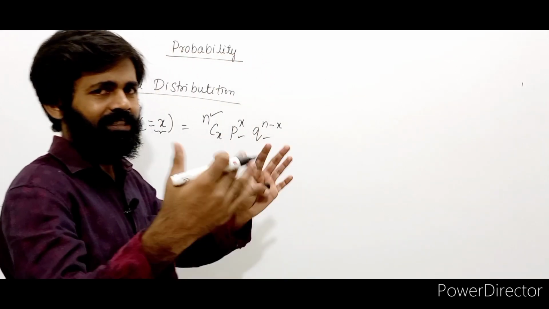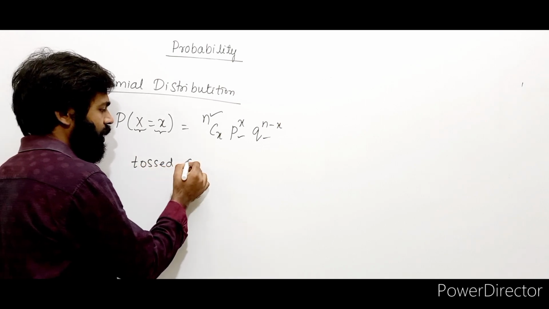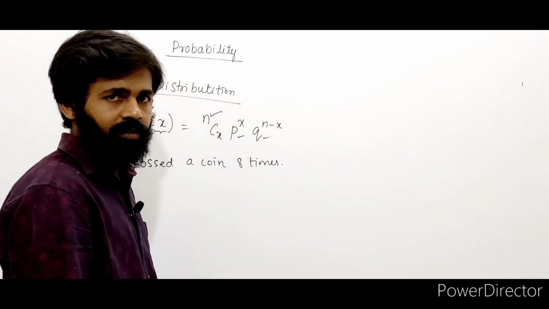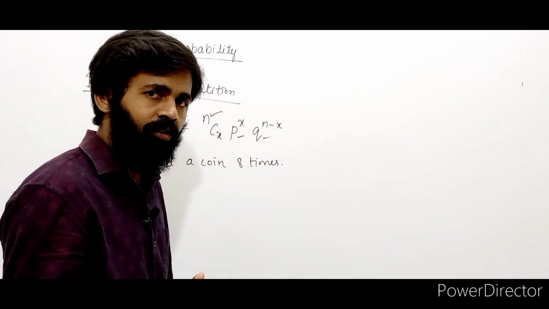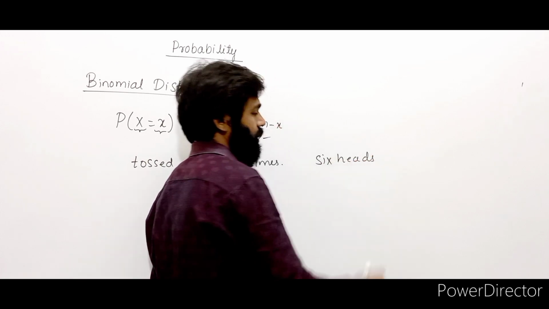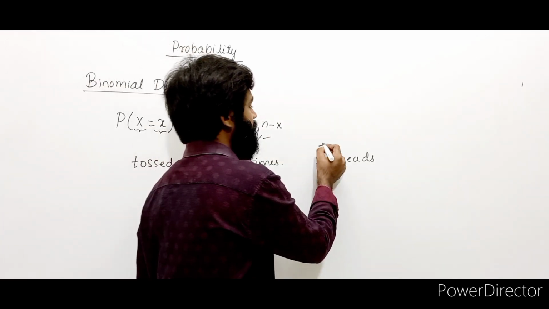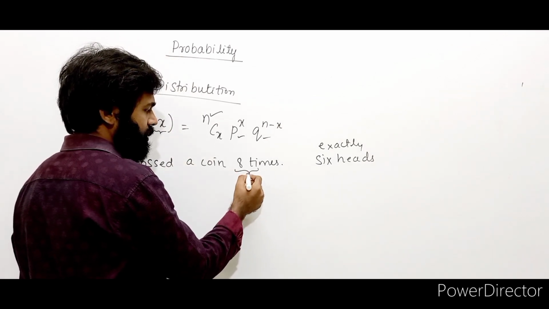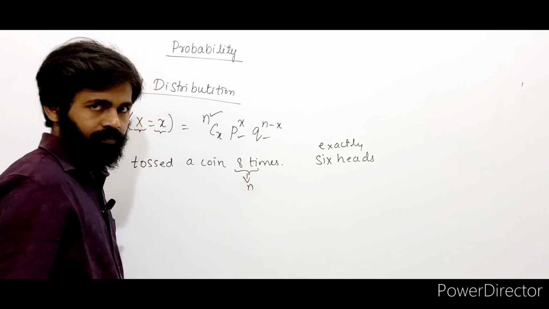Now, let's take an example and understand. Let's say I have tossed a coin 8 times, right? And I want to find the probability of getting 6 heads. I have tossed the coin 8 times, but I want to find the probability of getting exactly 6 heads. In that case, I have tossed 8 times. This is the value of n. n is nothing but 8 here.